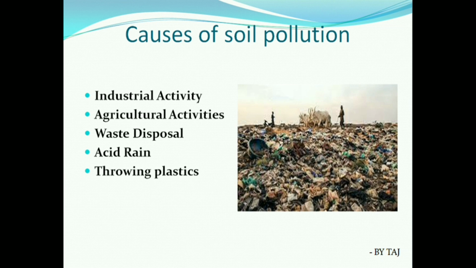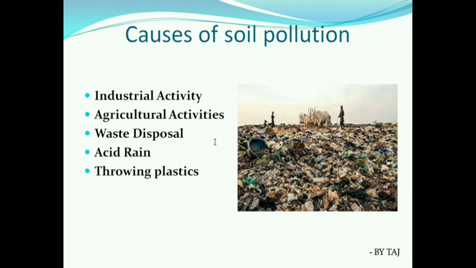And agricultural activities. Here agricultural activity means we are using so many fertilizers. Those fertilizers are very harmful for the soil, and it will lose its fertility because of this agricultural activity. As much as possible we should use manure instead of harmful chemical fertilizers.